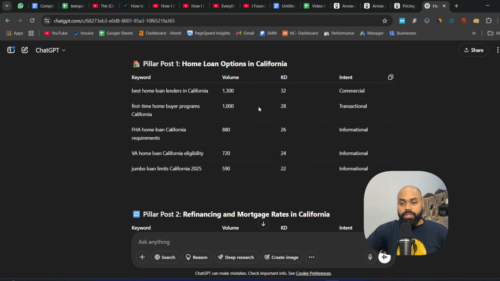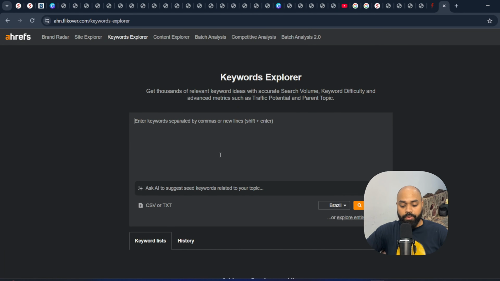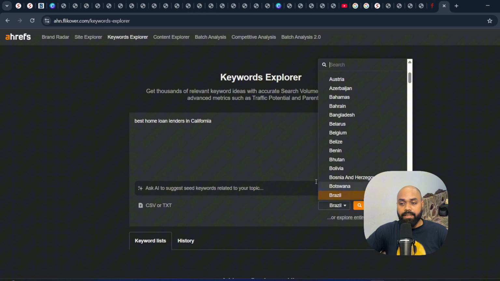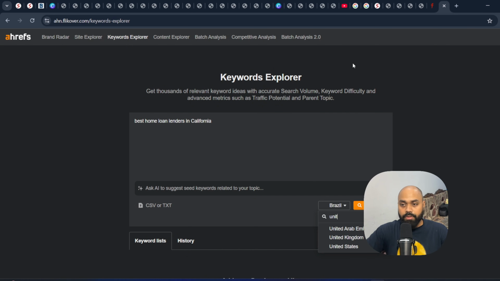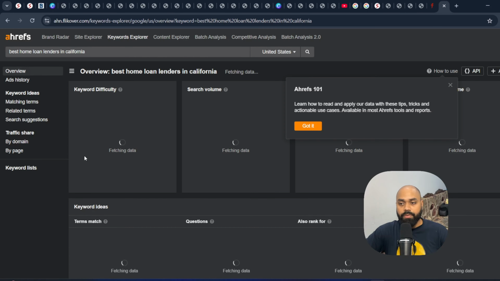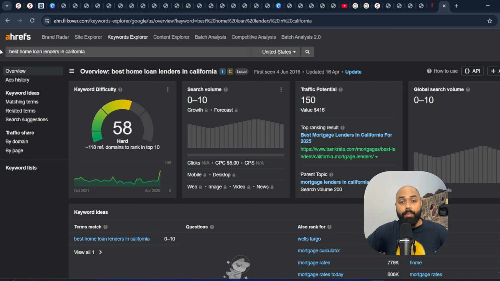So once you have these keywords, we can copy any of these keywords to get an idea of how competitive it is. We are going to go into Ahrefs and simply select the country here. We are going to select United States and press search. This will give us an idea of how competitive our keyword is.